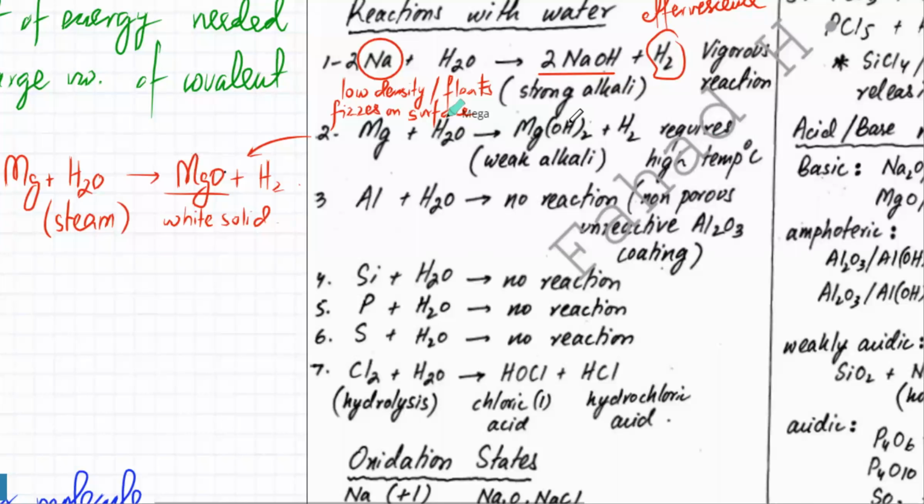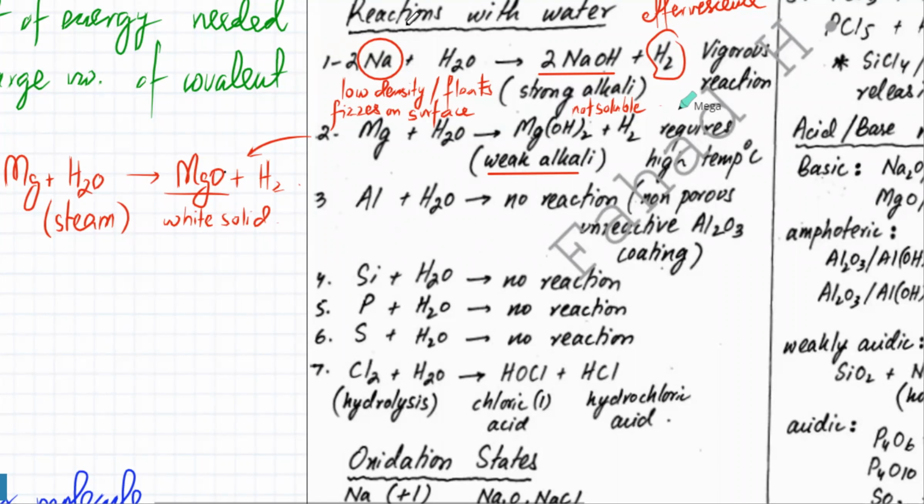And the reason a weak alkali is formed is that magnesium hydroxide, if it forms, is not very soluble. So it is not very soluble, which is why it's going to be a very weak alkali. It's not going to mix with the water, and it's not going to ionize with the water. So very few OH ions are actually going to be produced because it's not going to mix with water. NaOH, on the other hand, is very soluble, which is why it's going to be a strong alkali.